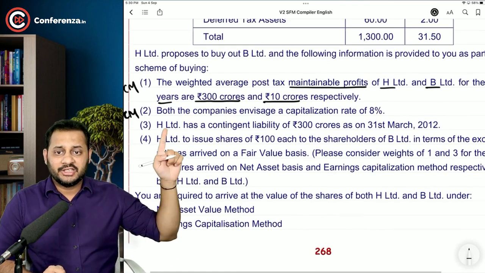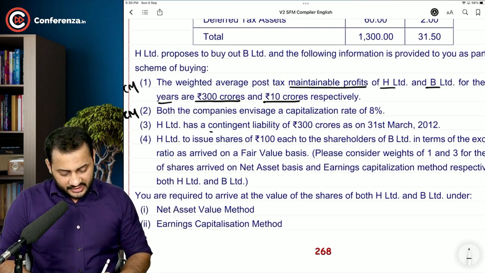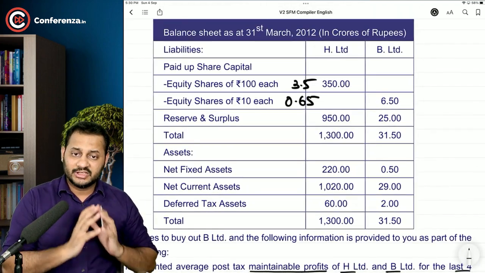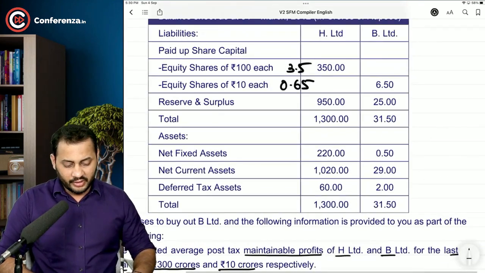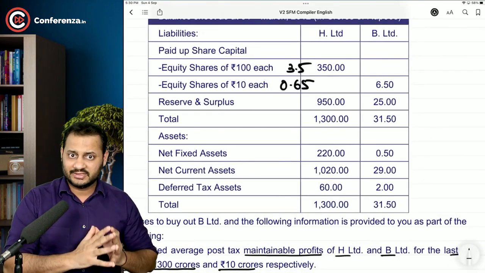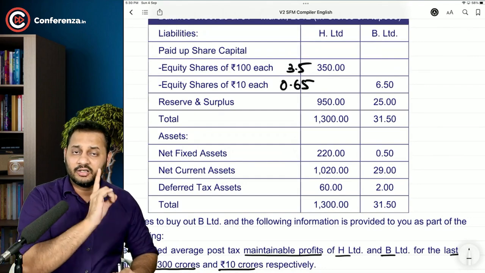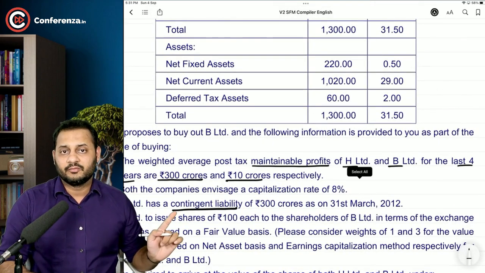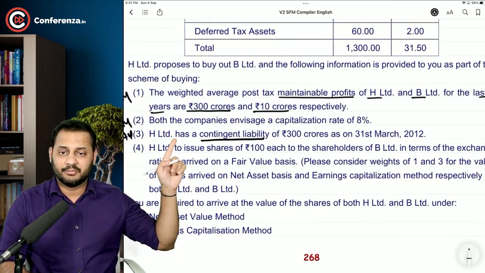Okay. Now, H Limited has a contingent liability of 300 crore. This is a contingent liability which is never represented in the balance sheet. So this will be useful at the time of net asset value calculation. That means whatever is the net assets or the total assets according to you for H Limited, deduct 300 crore additional, because this is a contingent liability. The value of the company will reduce by that much.